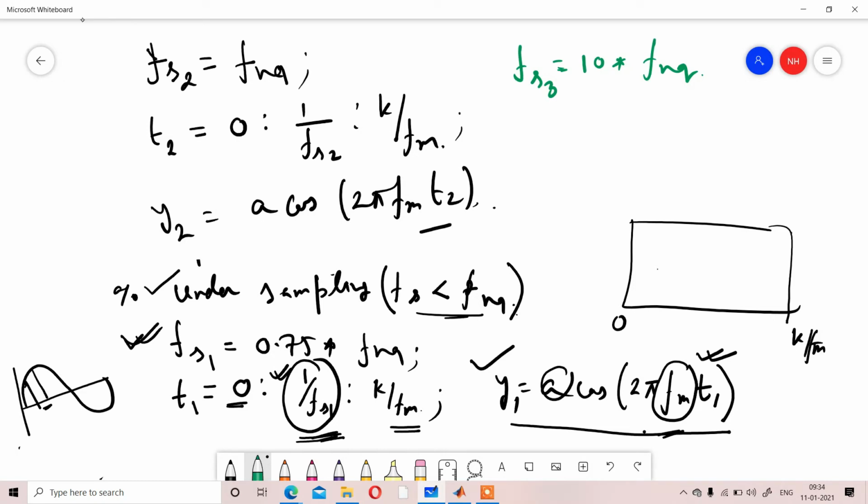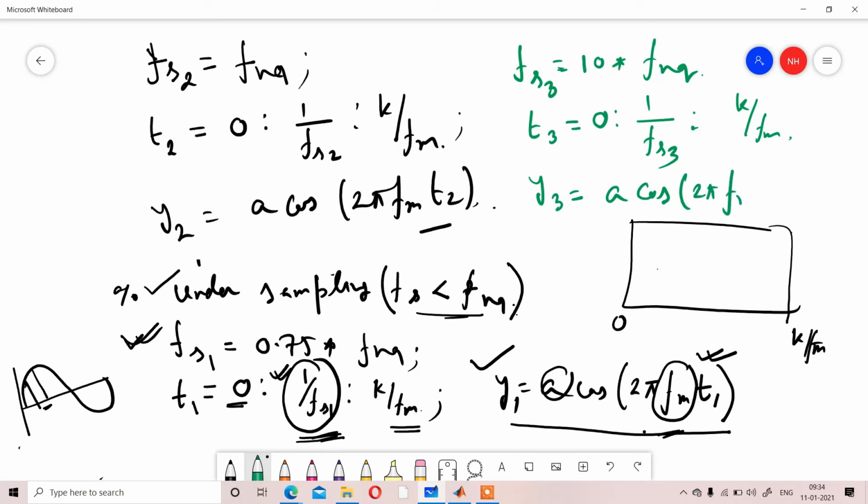In spite of 10, you can consider any value depending on your choice. It's not mandatory that you always consider 10. So again, for this case you will get t3, 0 to 1 by fs3 to k by fm. With respect to that t3, again you can display y3, a cos 2 pi fm t3.